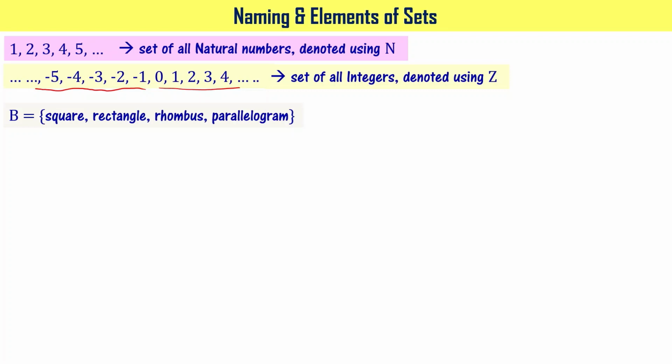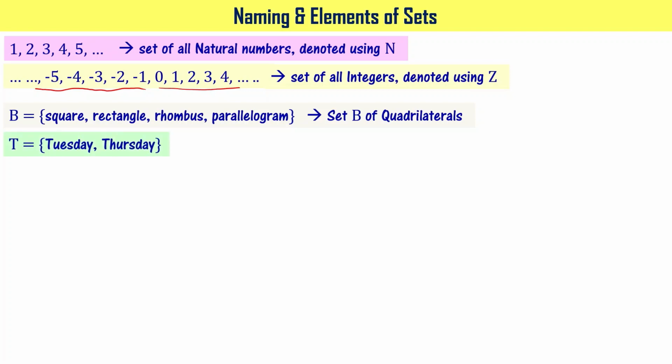We have seen this example already. B equal to square, rectangle, rhombus, parallelogram. I'm calling this a set. The reason is that all these have the same features, like 4 sides and 4 angles, right? Based on that feature, I'll be able to classify. If you're given a triangle, it doesn't fall into the set B, right? Set B of quadrilaterals. What we have written now is set B of quadrilaterals, right?